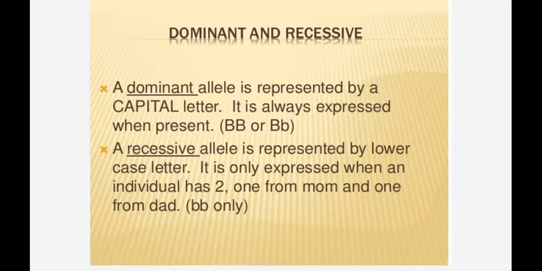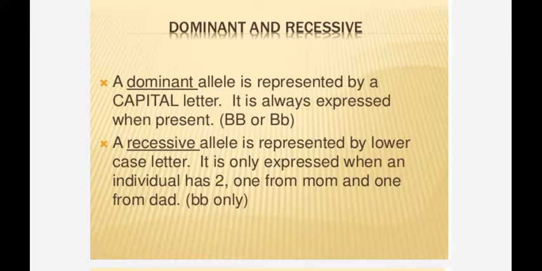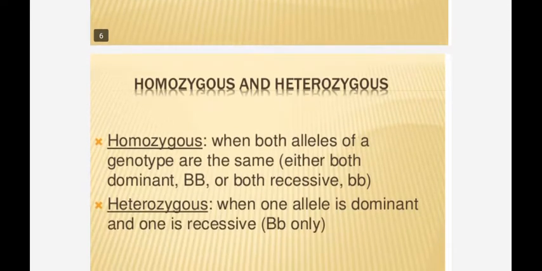Once again, dominant and recessive. A dominant allele is represented by a capital letter. It is always expressed when it is present, and it is not masked by any recessive allele. A recessive allele is represented by a lower case letter. It is only expressed when an individual has two recessive alleles, one from mom and one from dad. Then only can the recessive trait be seen.